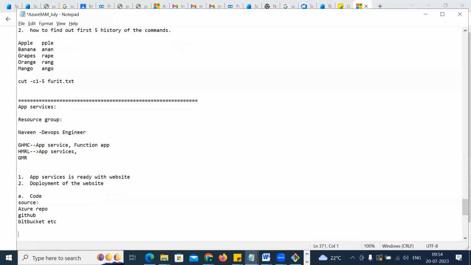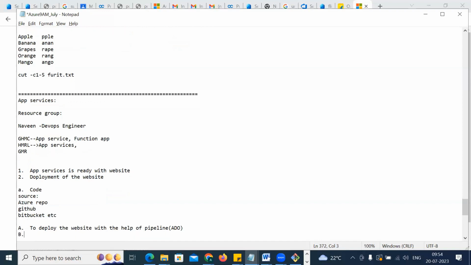Okay. Now, the main thing is you have two different tasks. First is to deploy the website with the help of pipeline. With the help of pipeline, and that is also called the ADO, Azure DevOps, with the help of Azure DevOps.